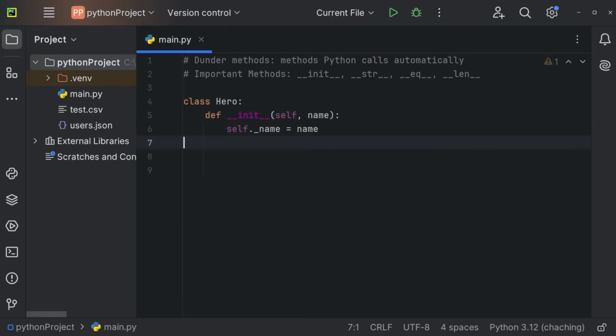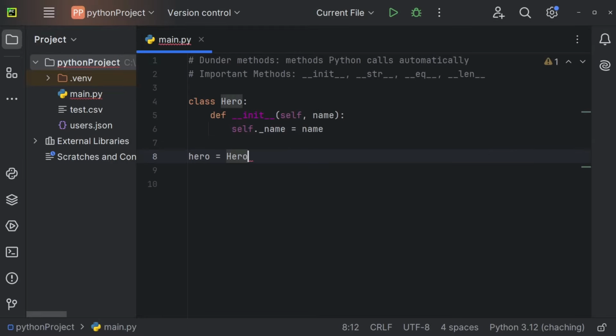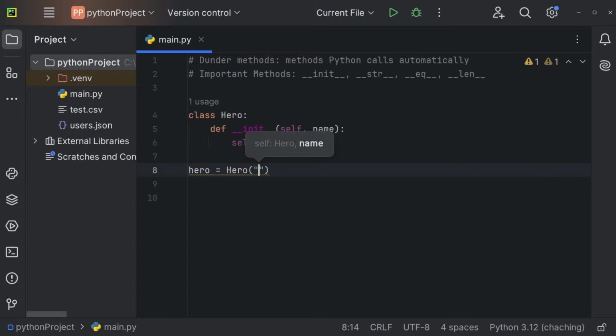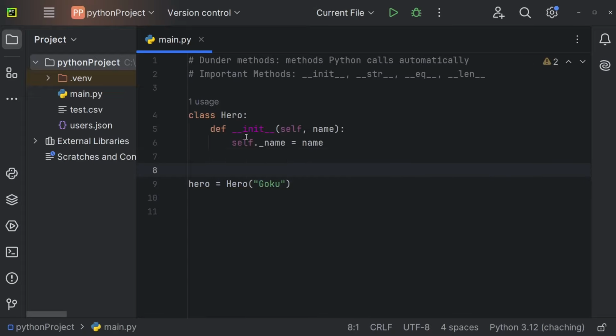Now let's create a new hero. So hero is going to be equal to Hero, and for the name, let's pass Goku. And now this dunder method, the dunder init method, will be called by Python automatically every time we create a new object. So we just define the dunder method right here, but we never have to explicitly call it. In fact, we are calling it by using this syntax right here.